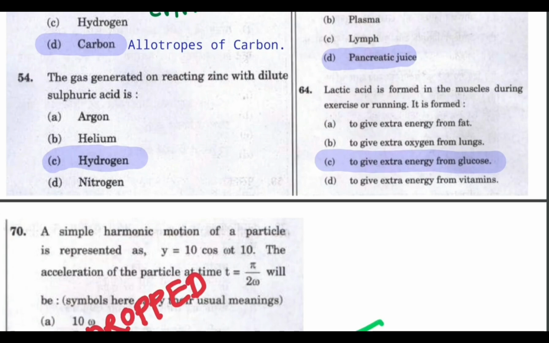And the next question is, lactic acid is formed in the muscles during exercise or running, which is also called muscle cramps. It is formed to give extra energy from glucose. Just remember this fact, and this has been asked several times, that muscle cramps are caused due to lactic acid. Lactic acid will be the correct answer if it is asked in that way.